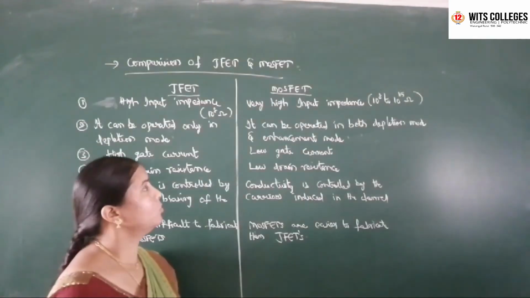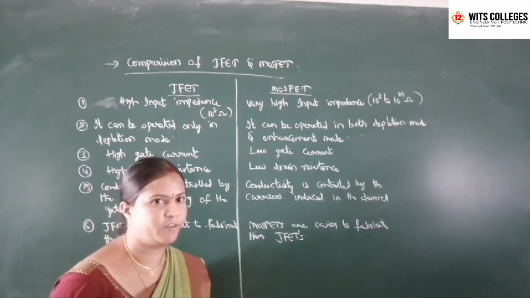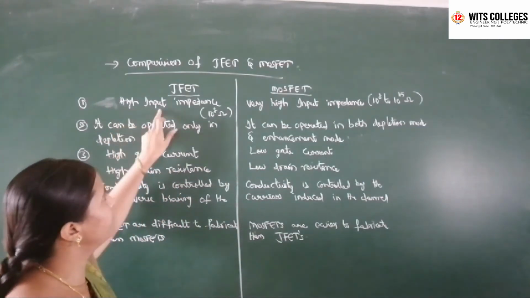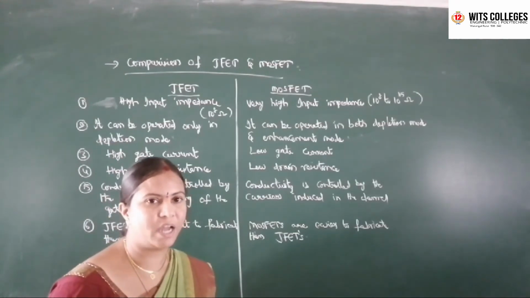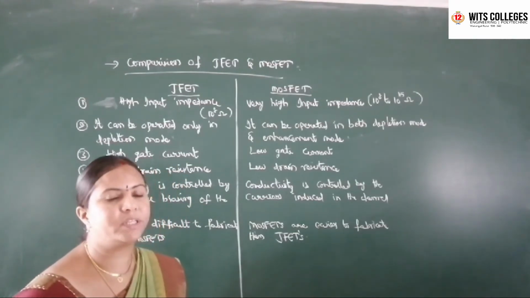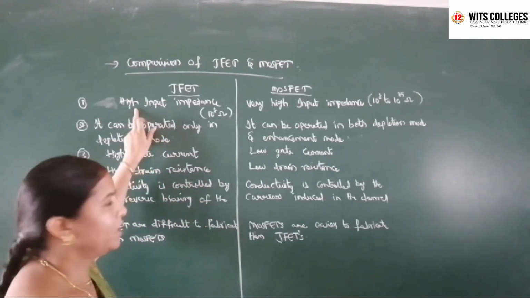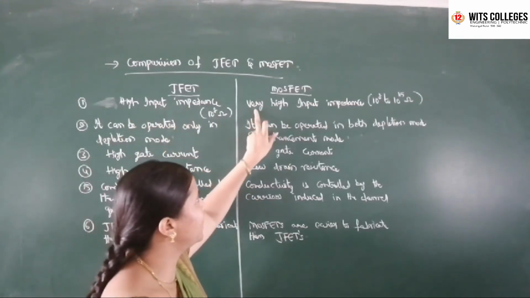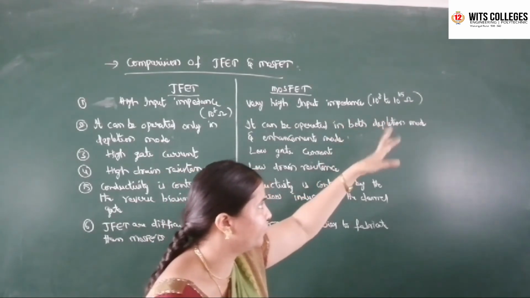Coming to the comparison of junction field effect transistor and metal oxide semiconductor field effect transistor. The junction field effect transistor has high input impedance because in FET the input circuit is always connected in reverse bias and the output is connected in forward bias. That's why JFET has high input impedance. Coming to the MOSFET, it has very high input impedance, about 10 to the power of 8 to 10 to the power of 15 ohms.